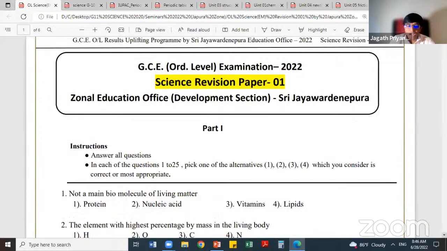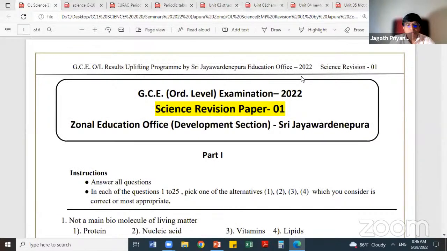Please raise your hand, those who have done at least the MCQs of this paper. Okay, good. So you can mark with the red pen if you have done it, and check whether you are okay with the grade 10 first term work. And remember, with the current crisis in the country, most probably we are planning to continue this online class every week, at least one session, science, both Sinhala and English medium.